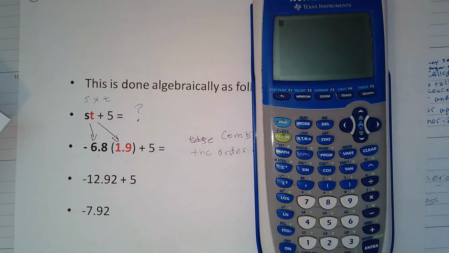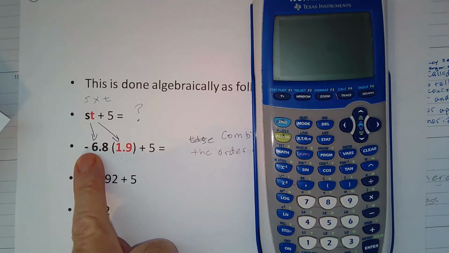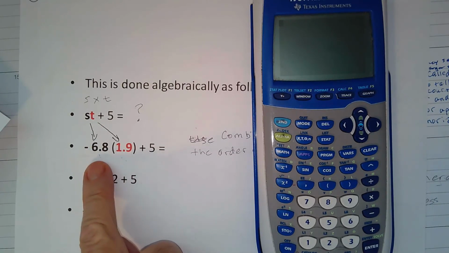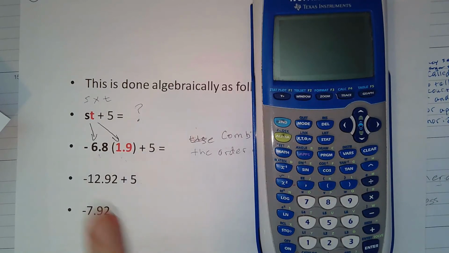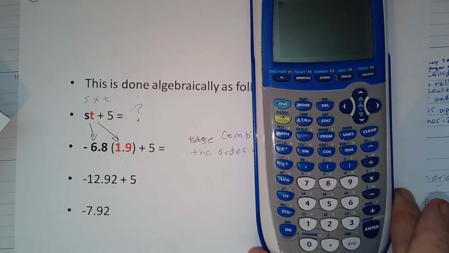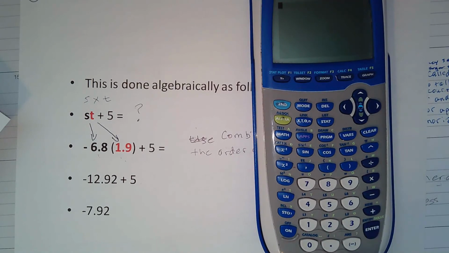Now I'm going to take negative 6.8 and input that. Now, the negative sign in negative 6.8 here, that negative sign is not an operation sign. In other words, it's not a subtraction sign. So it just tells us that this is a negative number. And the graphing calculator also makes that distinction. So down here at the very bottom, let me push this up just a little bit more. See if we can wake this up. There we go. You can see that there is a button here with a negative sign on it. That is the first one we're going to hit.